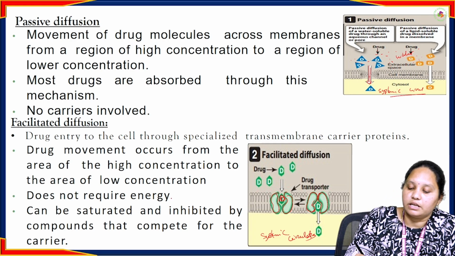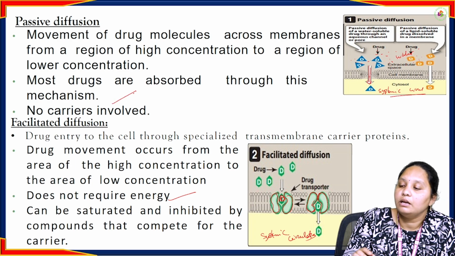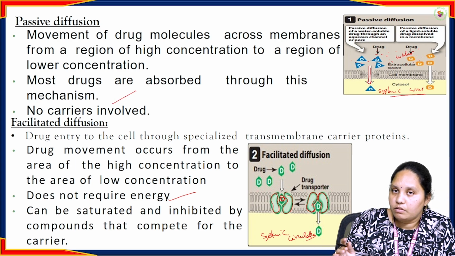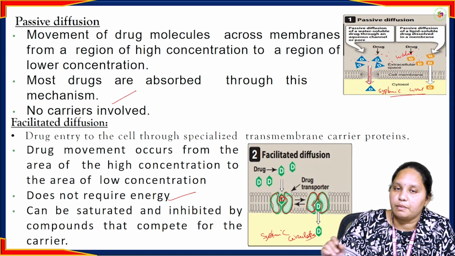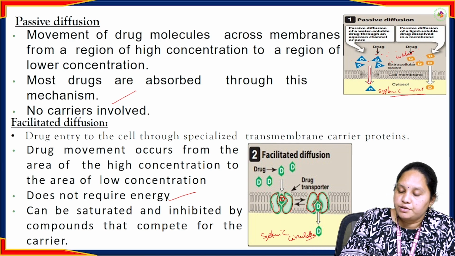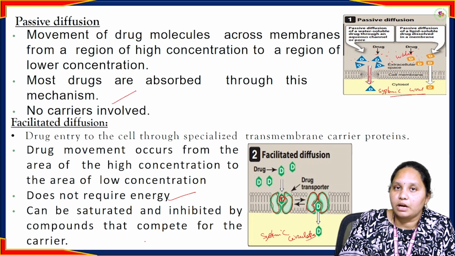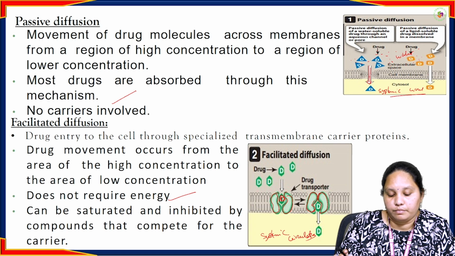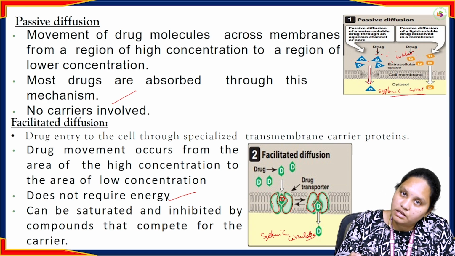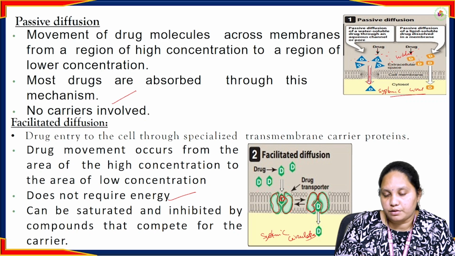It does not require energy. Here also it does not require energy. Simply by reducing their concentration gradient, the drug molecules cross the plasma membrane. It can be saturated and inhibited by compounds that compete for the carrier. Sometimes these carriers may get clogged. It can saturate. That type of problem may occur in this facilitated diffusion process.